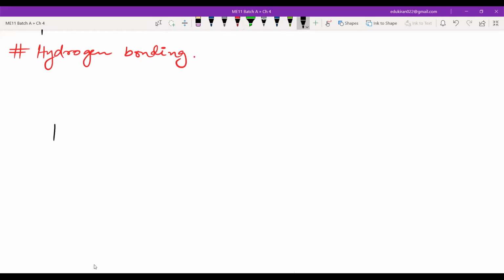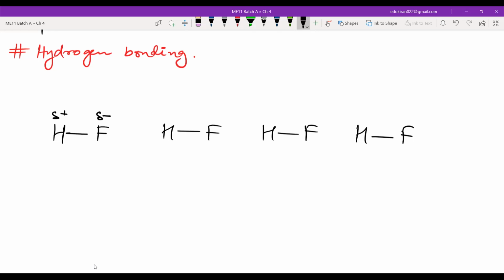Let us look at the example of hydrogen fluoride, HF. You will have another HF molecule here, another HF molecule here, another HF molecule here. Okay. So which is more electronegative, hydrogen or fluorine? Fluorine is more electronegative. So delta negative, there will be some negative charge here, and some positive charge here, some positive here, some negative here, and so on.